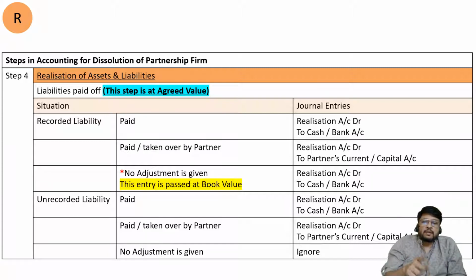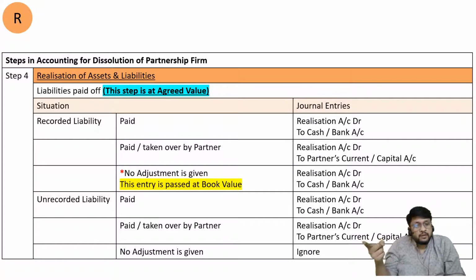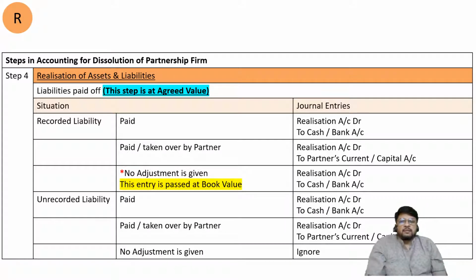And here also you should remember that now you are not in the transfer stage, but you are in the realization stage. So you can tell the creditors that if our business would have been continuing, then we would have paid you after 45 days, because that is our credit period which was accepted by us. But since it is dissolved today, we are paying you immediately. So you are getting money maybe within 15 days. If the business would have been continued, you would have waited for 30 more days, 15 days which are complete as on today, plus 30 more days, because credit period was 45 days. But you are getting money today itself, 30 days early. Don't you think you should give me discount?